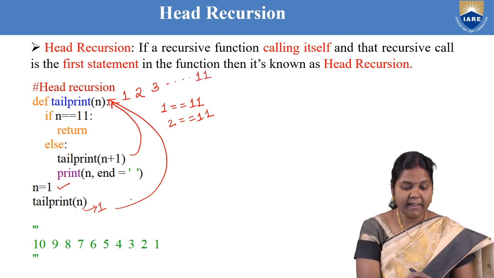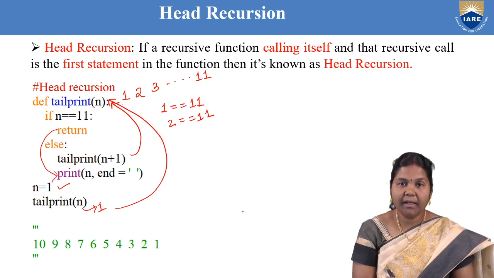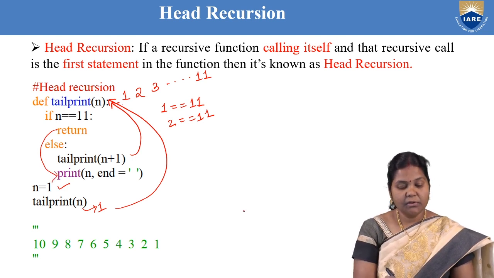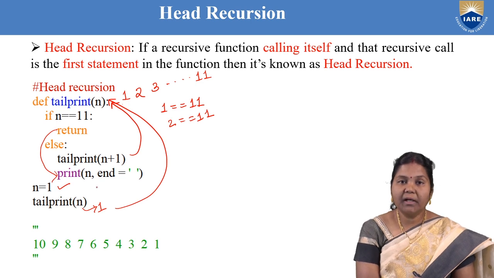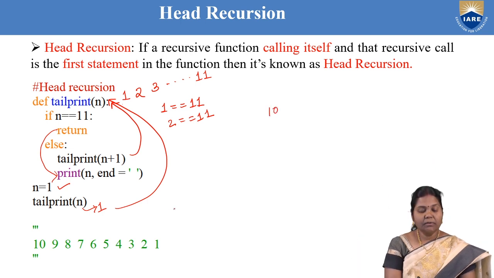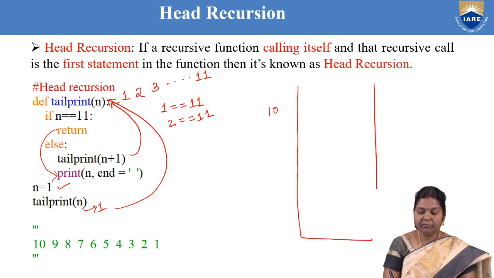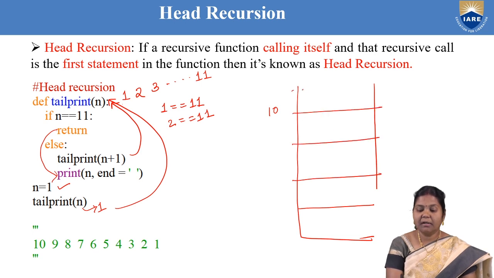Where will it return? It will return to the last statement from where the call was made. So the last statement was to print the value of n. So what was the previous value of n? That is 10. After that, it will make the return in the stack in the reverse order. In which order it has been called, in the reverse order it will return.